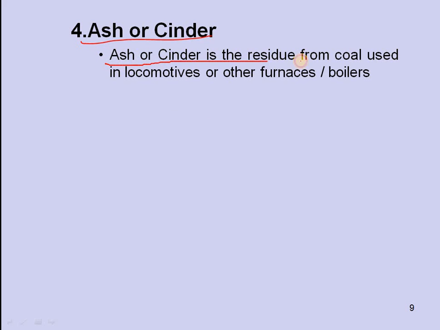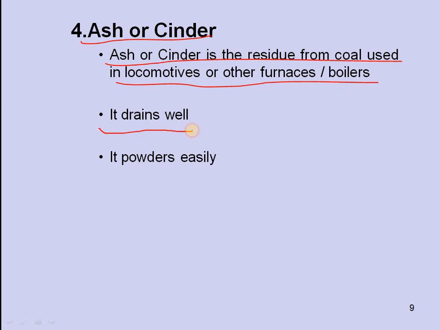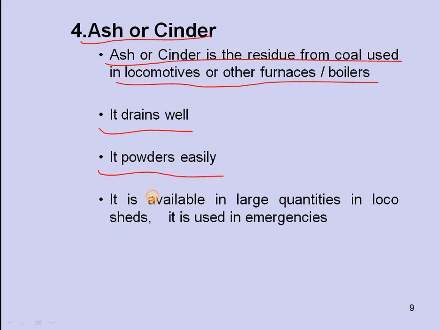Ash or cinder is the residue from coal used in locomotives or other furnaces or boilers. It drains well, it powders easily. It is available in large quantities in local sheds. It is used in emergencies.